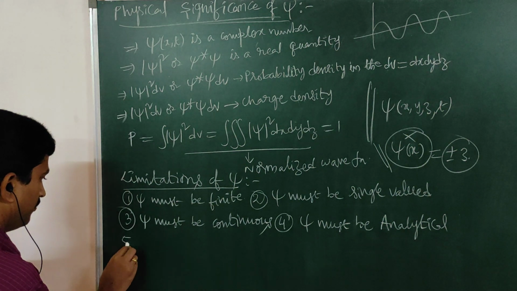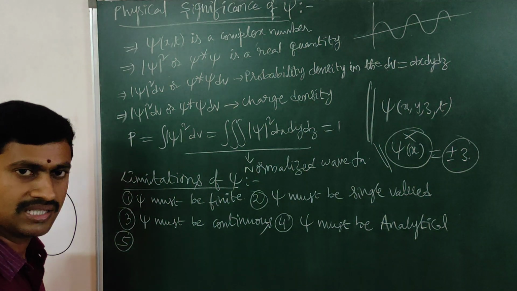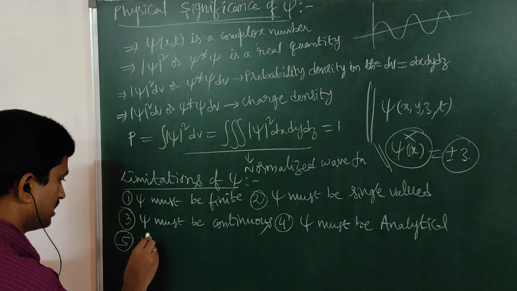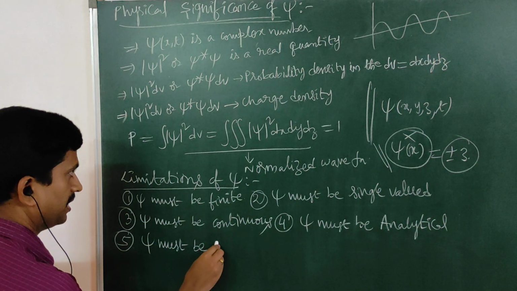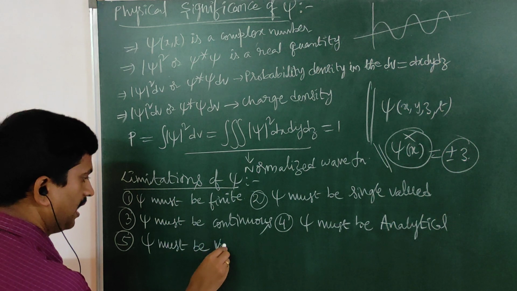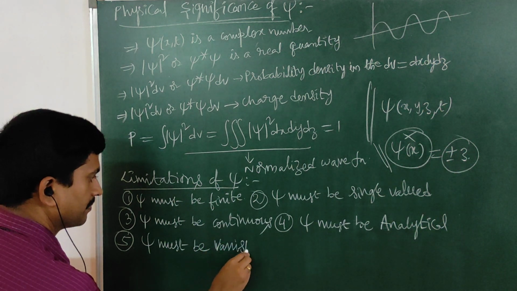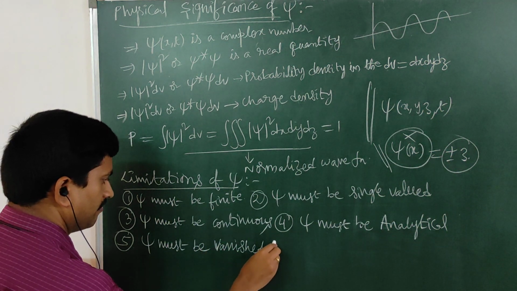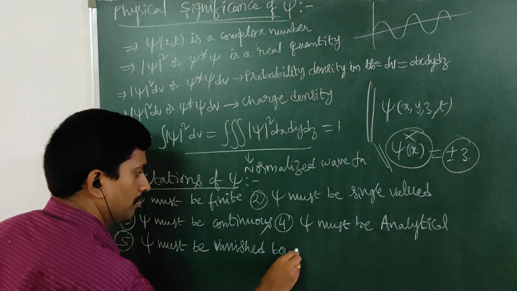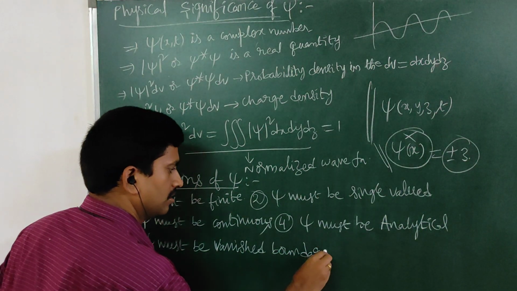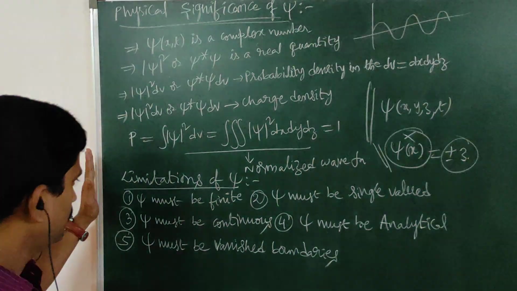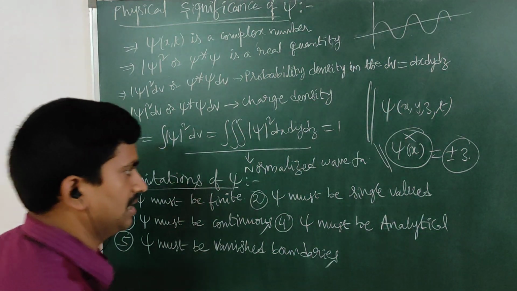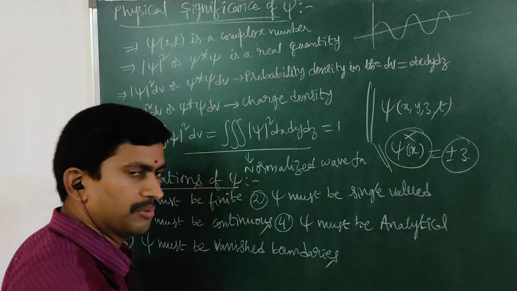And the fifth important acceptable condition is that the wave function psi must be vanished at the boundaries. What do you mean by it? For example, this is one boundary, and this is the other end of the board, another boundary.